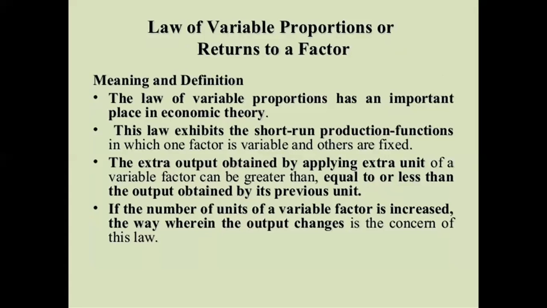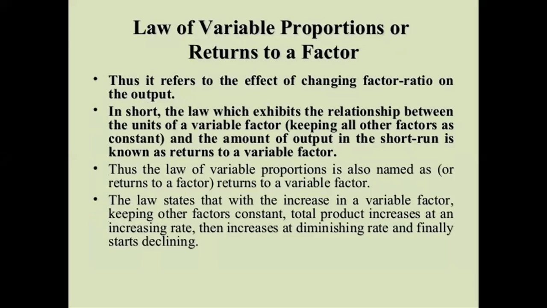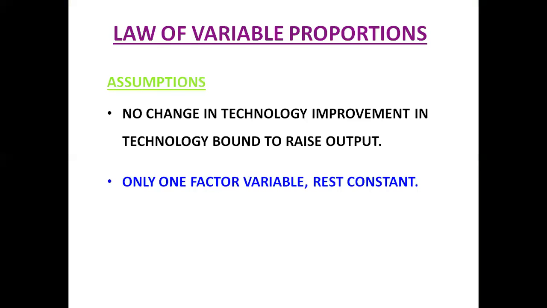So if we have to define it, the law of variable proportion has an important place in the economic theory. How? Because it tells us that whenever the fixed factor and variable factor, which means two factors of production, are applied together in the course of production, then we simply observe that the TP first increases at increasing rate, then TP increases at diminishing rate, and finally it decreases.